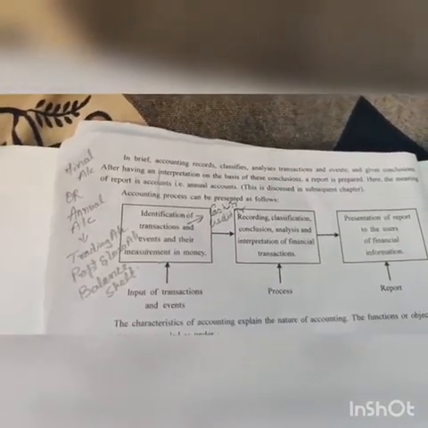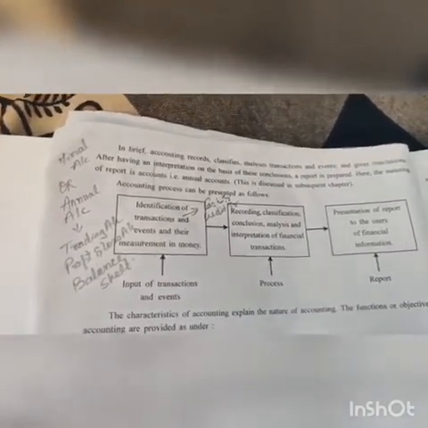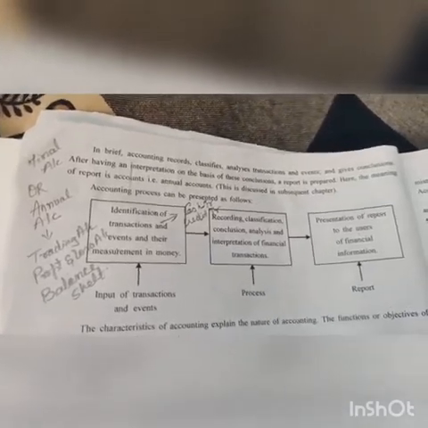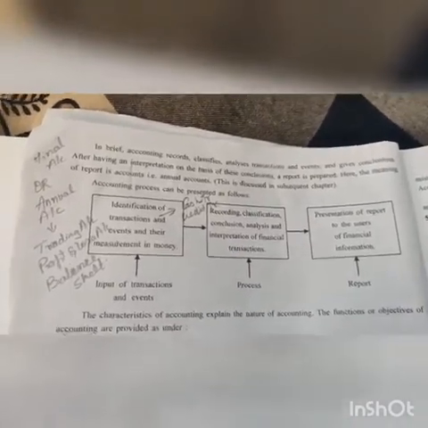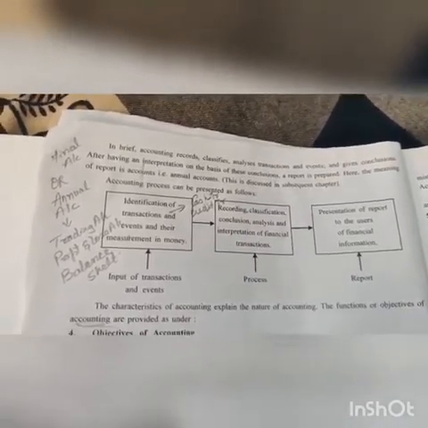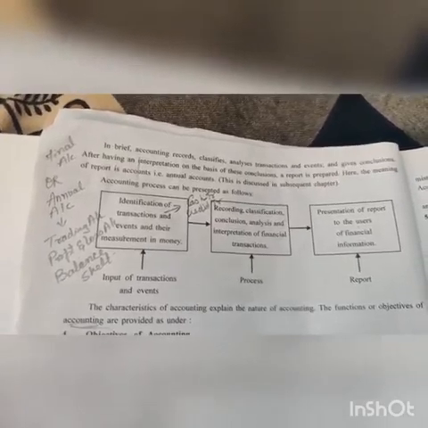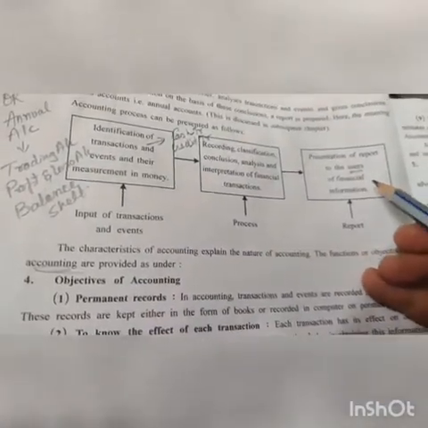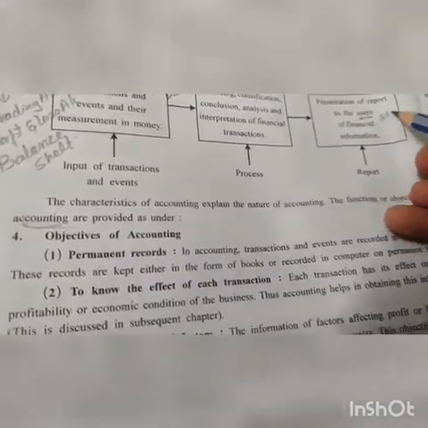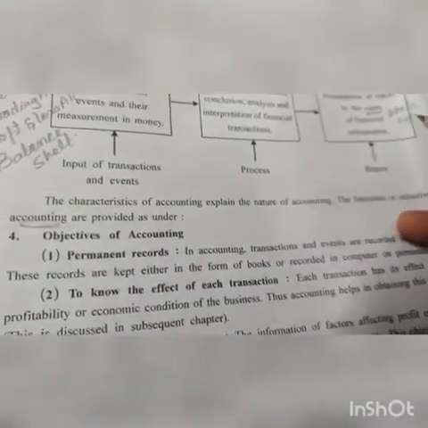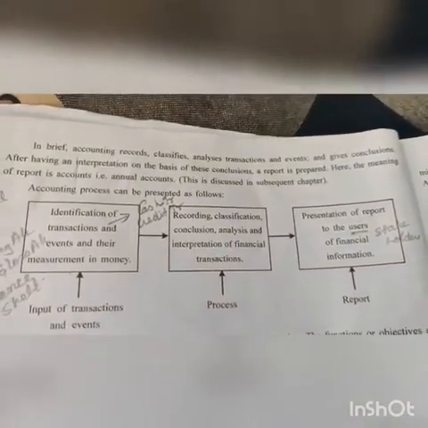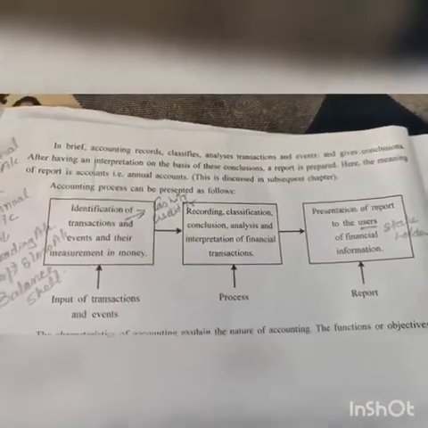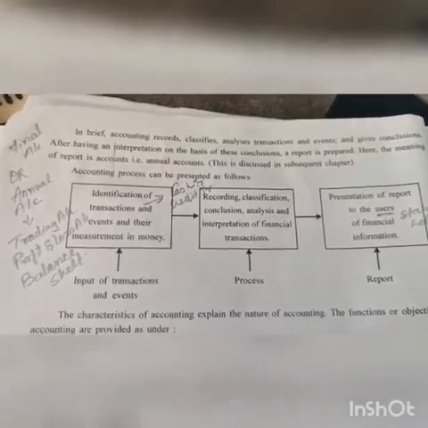So see, the first step is input of transactions and events. The second point is known as process, and the third one is output: after recording, classification, interpretation, and conclusion, we prepare the report, and that report is here. That is the last stage, the presentation of the report to the users of financial information. See, who are the users here? We have already seen in part 1 that the users are also stakeholders. There are many parties related to the business. So these reports, this balance sheet, are always useful to all the stakeholders or all the users, those who are related to our business. So here this is over.